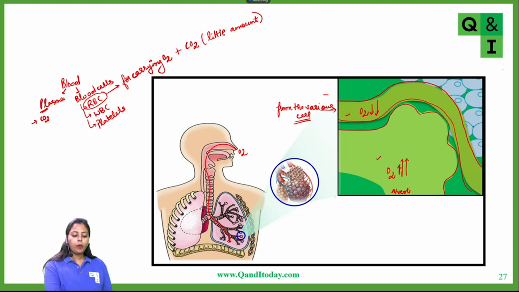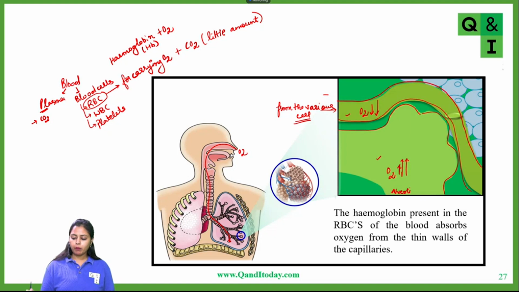RBCs. Now, particularly in RBCs, we have a pigment which is called hemoglobin. This hemoglobin binds with oxygen, and that's how it carries the oxygen in the blood. So this is a red blood cell which is shown to you here, and it has hemoglobin present in it.